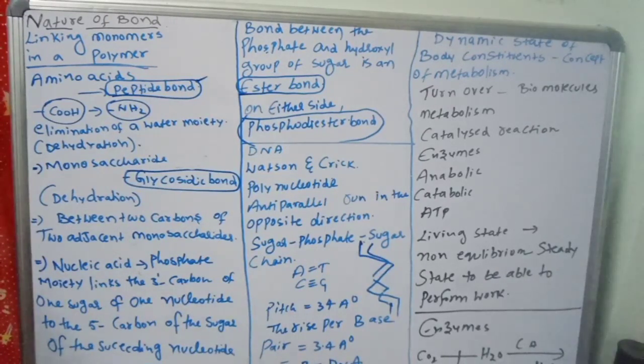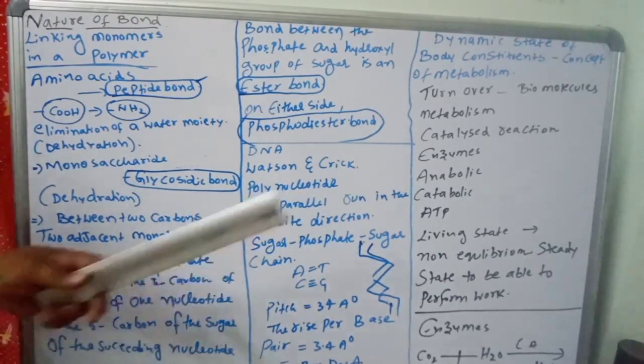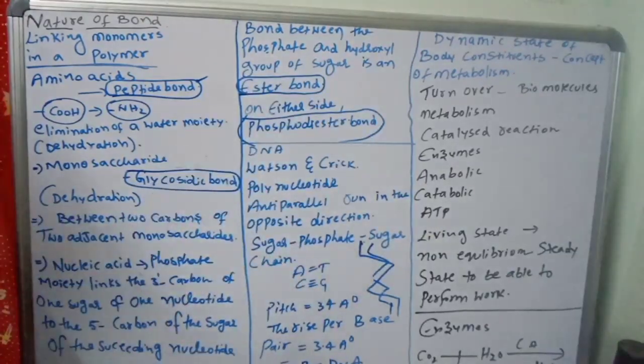Because of ATP, the metabolic actions go on. In our living system, metabolic processes are going on completely. For living, it means metabolism, anabolic, catabolic, and ATP.